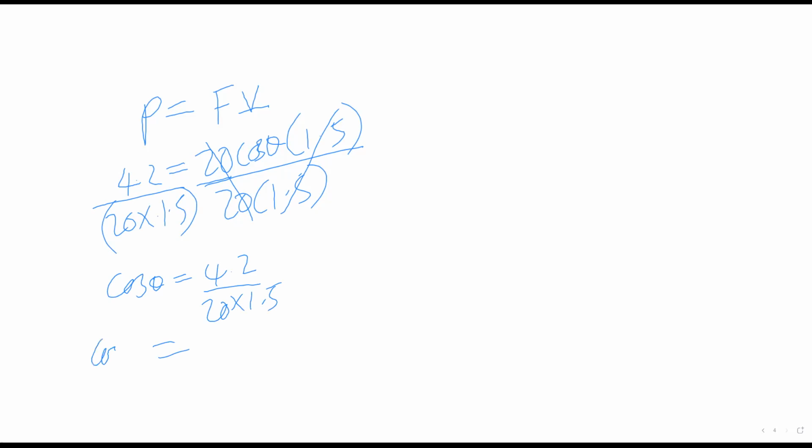So we're going to have cos theta is equal to, with help of calculators, what are we getting when we say 4.2 dividing 20 times 1.5. So you can use a calculator.